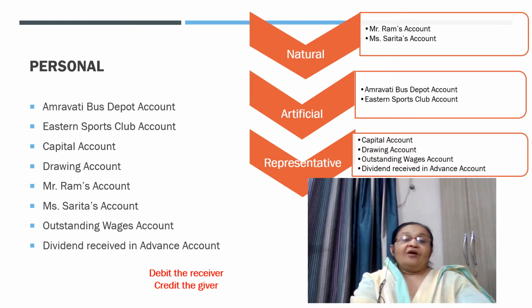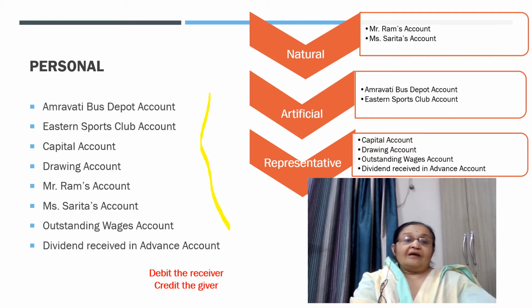Dear friends, of all these personal accounts, we have again bifurcated them into natural, then artificial, and representative accounts.